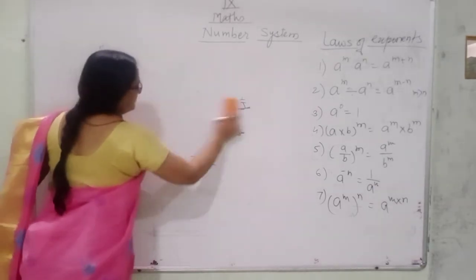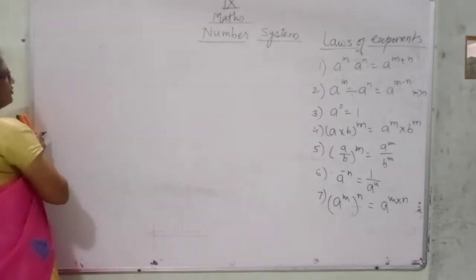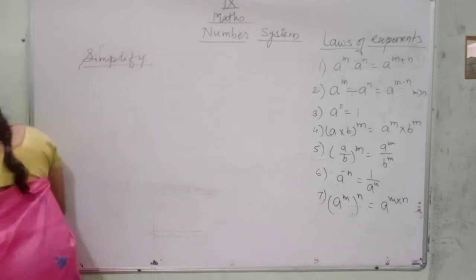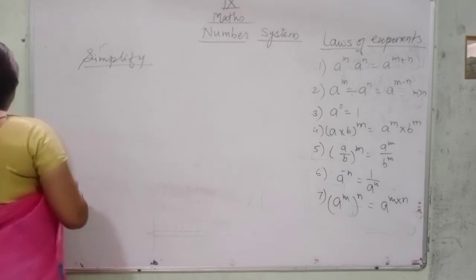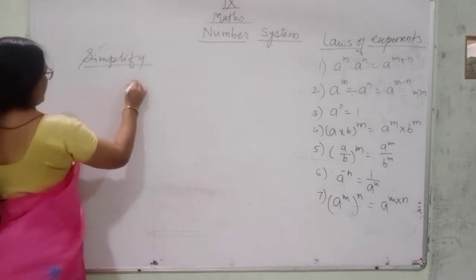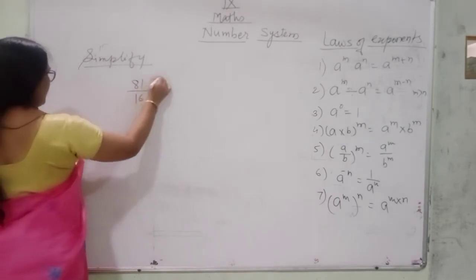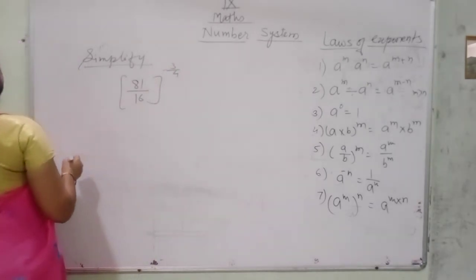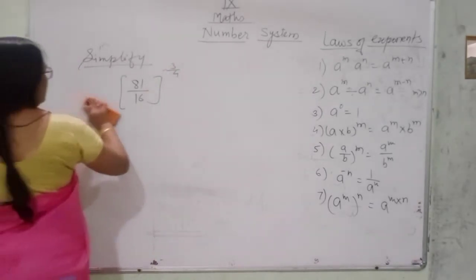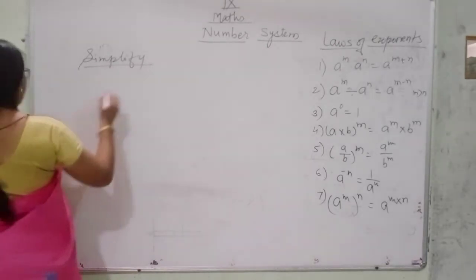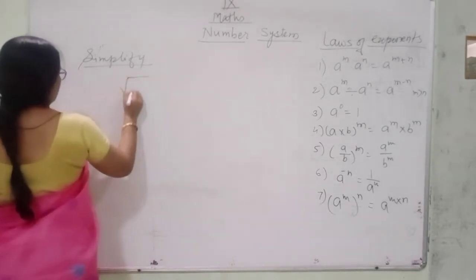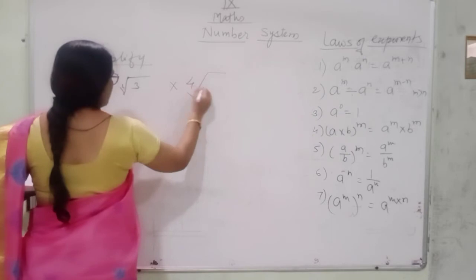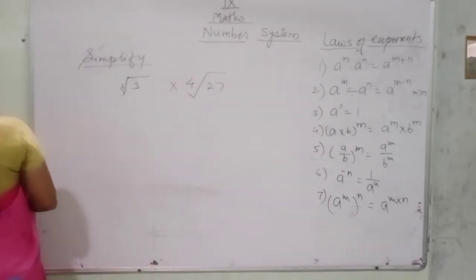Now simplify. How to simplify the question? Simplify. Question is, simplify 81 divided by 16 raised to the power minus 3 upon 4. Or we are taking another one. Simplify fourth root of 3 multiplied by fourth root of 27. Okay, we are solving this.